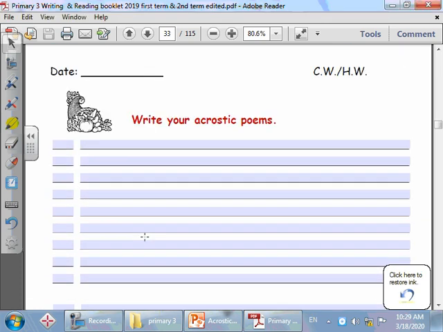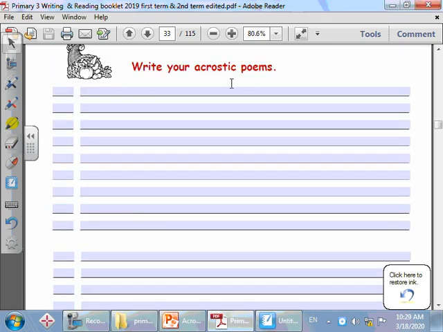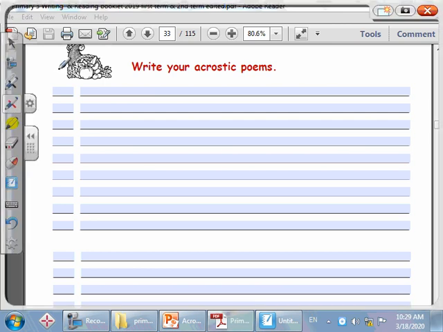Here in the next page, write your acrostic poems. You have space for 2 acrostic poems. We're going to do one together, and the other one will be homework. So we will do this together. So let's write, for example, about summer. So we will write the word summer vertically from up until down and all in capital letters. Like this. Now I have here 3 extra spaces. It's okay. If you chose a short word, it's okay.